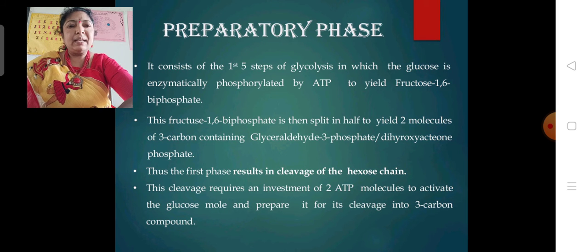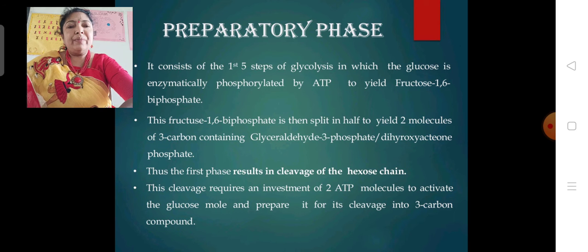Here a 6-carbon compound is split into 3-carbon compounds. This is the preparatory phase, in which the cleavage of the hexose molecule takes place. So here 2 ATP molecules activate the glucose molecule, which is cleaved into 3-carbon compounds.